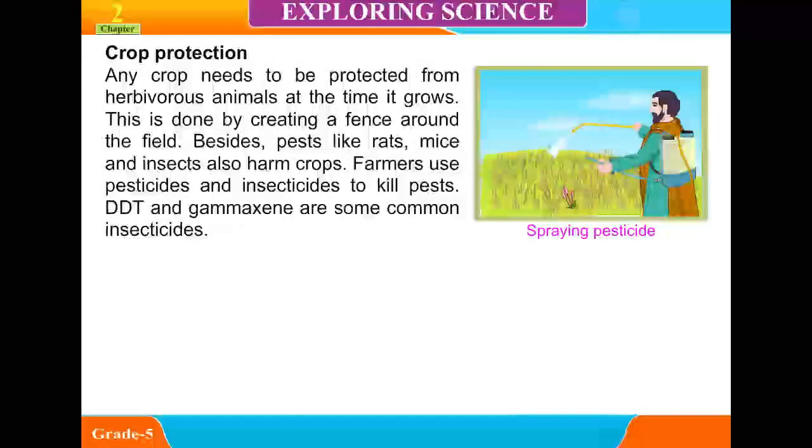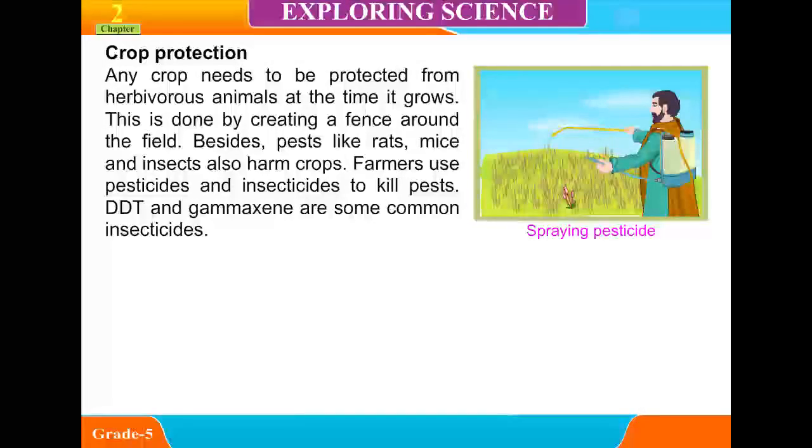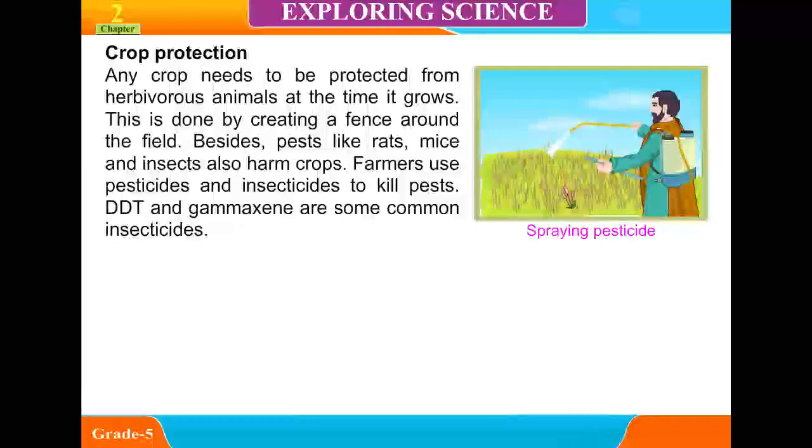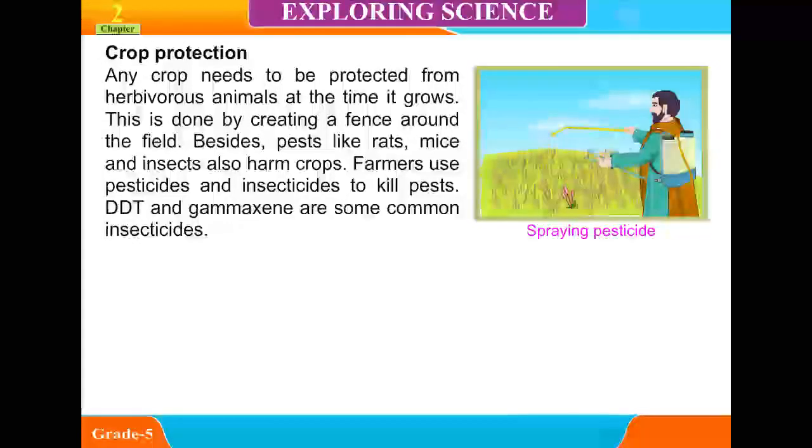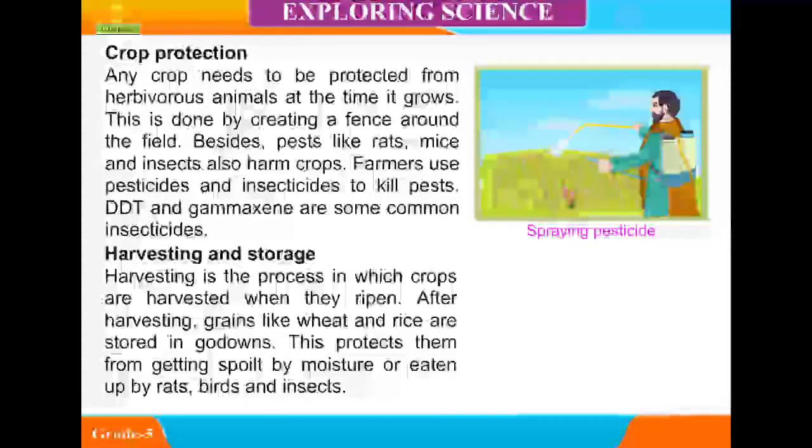Crop protection. Any crop needs to be protected from herbivorous animals at the time it grows. This is done by creating a fence around the field. Besides, pests like rats, mice and insects also harm crops. Farmers use pesticides and insecticides to kill pests. DDT and Gammexane are some common insecticides.